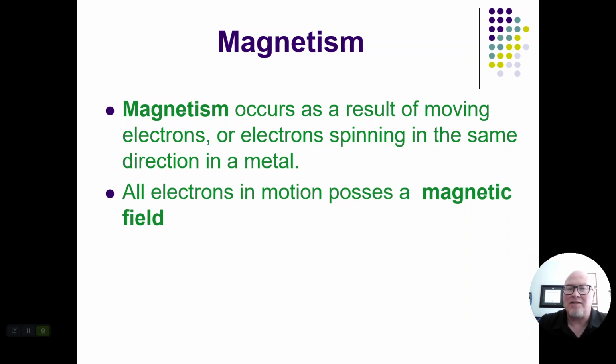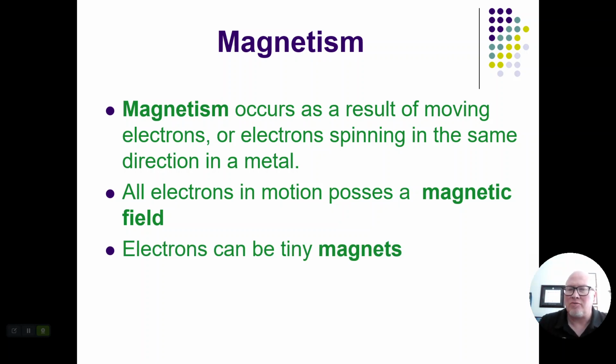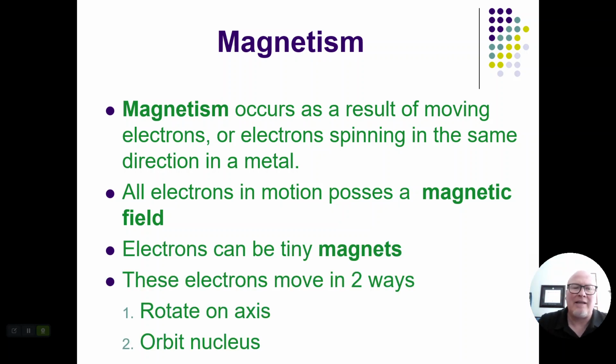So all electrons in motion possess a magnetic field. Whenever electrons are moving, that's going to create a magnetic field. That's why if all of them are moving in the same direction in a piece of metal, you have a magnetic metal. We could refer to electrons as tiny magnets.